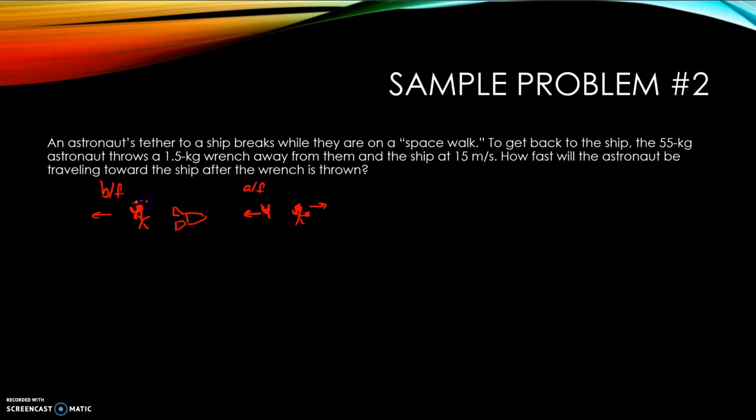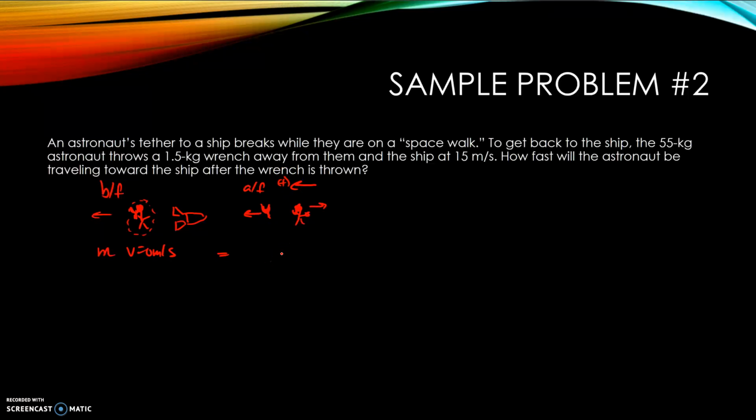Well, once again, our system isn't going to include the spaceship here. It's going to be astronaut plus the wrench. Okay, so originally they're both at rest. And so once again, we'll have velocity is equal to 0 meters per second. This doesn't have to be true, guys. We can have a velocity that's not 0 initially, but it does happen a lot. And then afterwards, so this will be our initial momentum, right? Whatever the mass is times the velocity, that's going to be 0. And then we have to define a positive direction. In this case, I'm going to define positive is to the left because that's where the wrench was thrown.